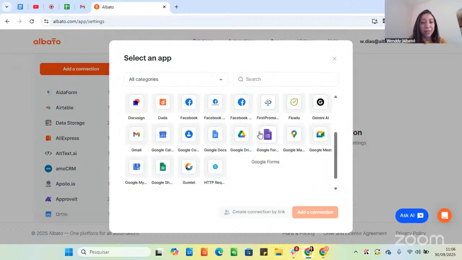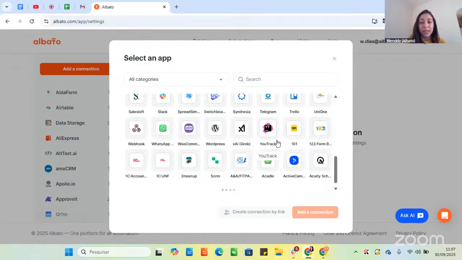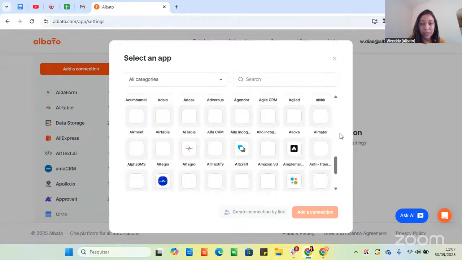By the way, we have reached 1,000 integrations. During this year, we have implemented more than 100 integrations. It's an average of one new service every 2 days, even less actually than 2 days. So it's a great number. And you can see the full list here.